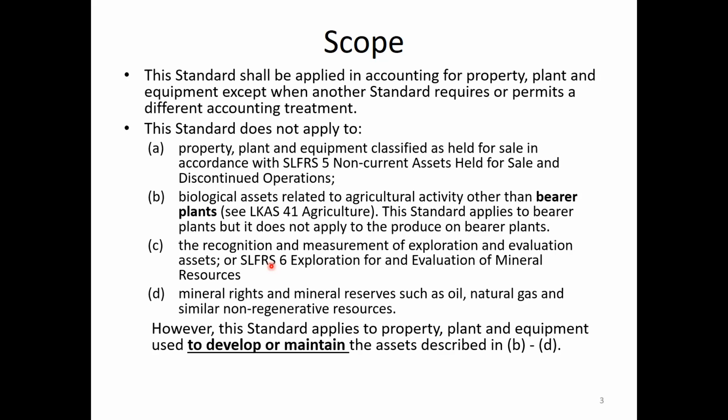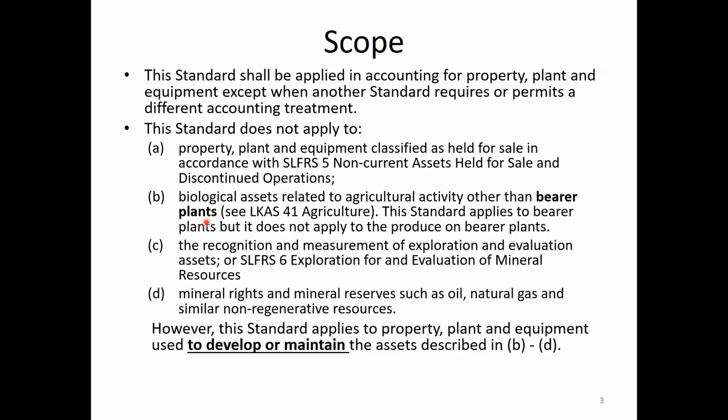Mineral rights and mineral reserves such as oil, natural gas, and similar non-regenerative resources are not coming under the scope of property, plant and equipment. However, this standard applies to property, plant and equipment used to develop or maintain the assets described in (b) to (d).